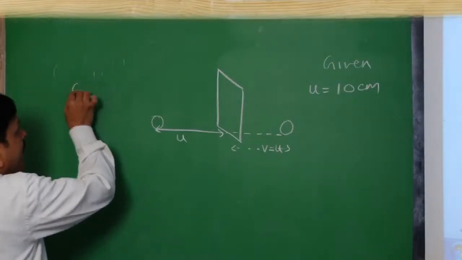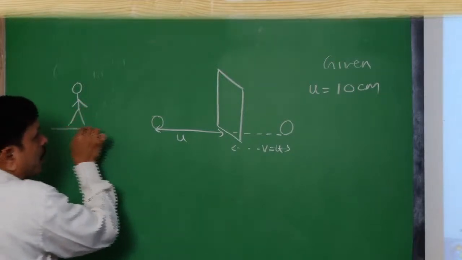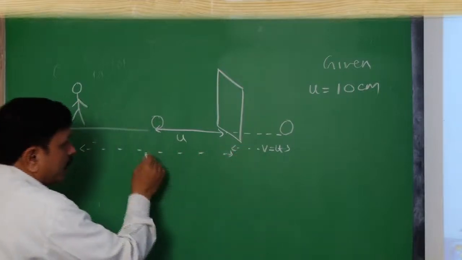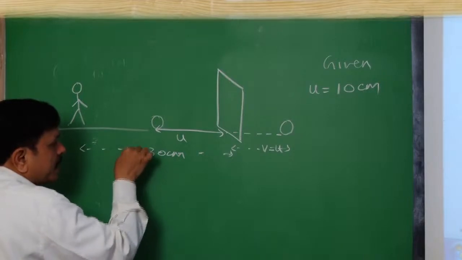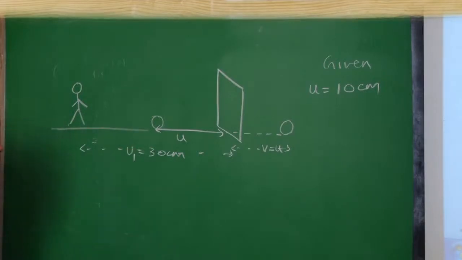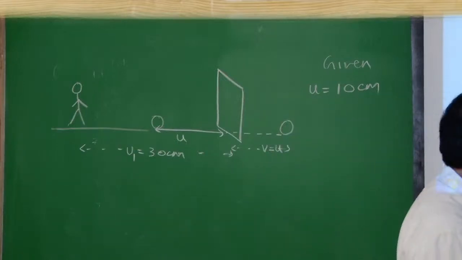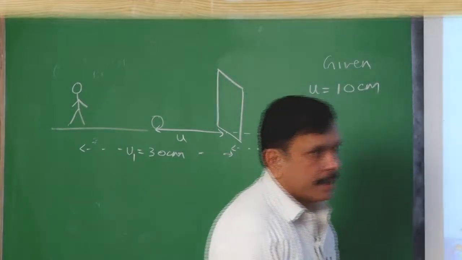But the man is standing behind the object, and given that his distance from the mirror is 30 centimeter, we will take this as u1 equal to 30 centimeter, and look at this image. The distance focus for your eye will be.